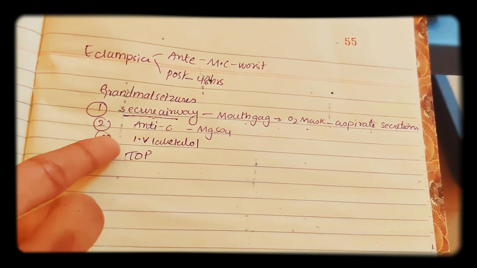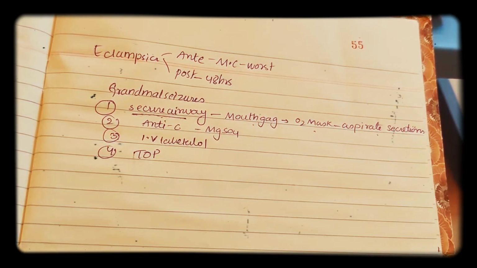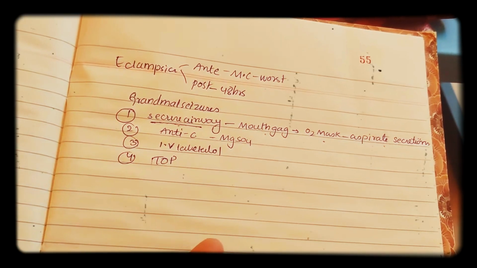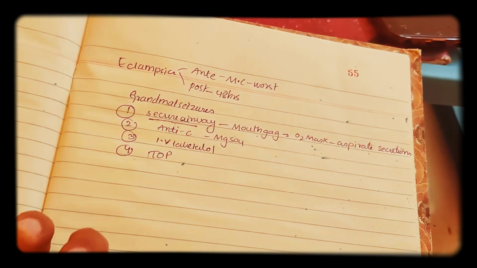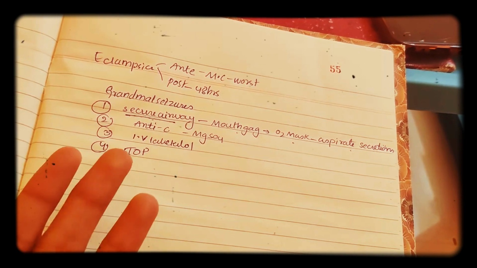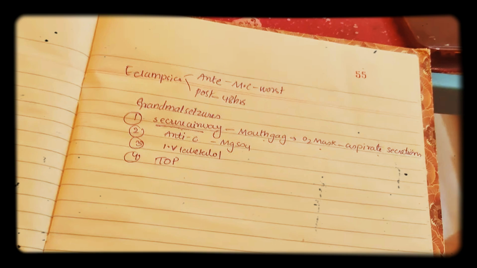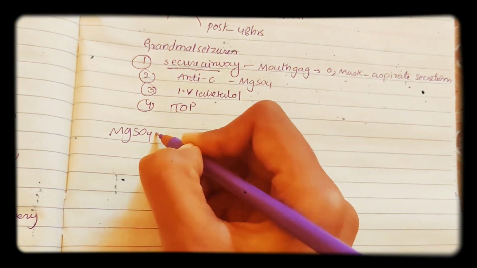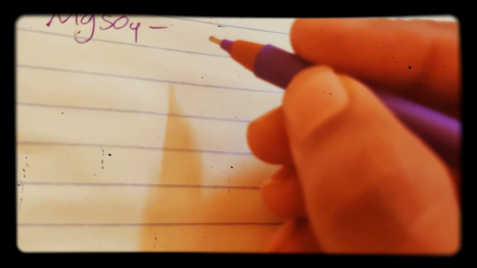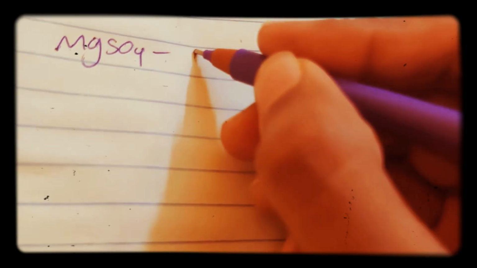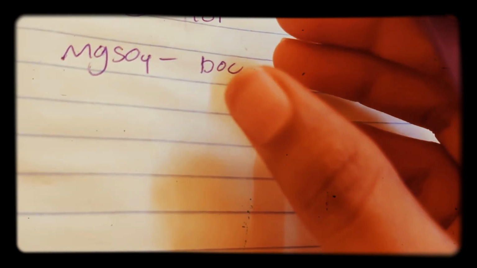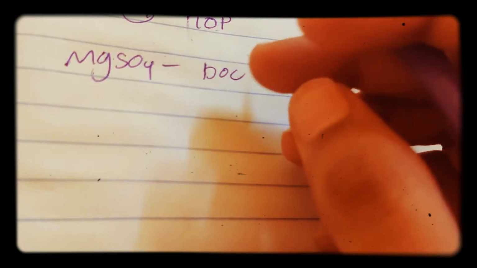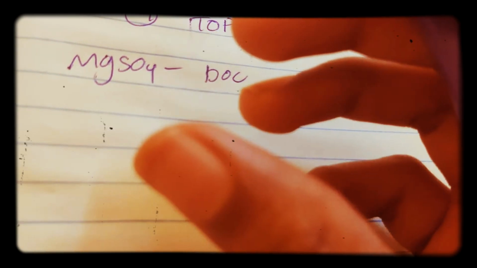After doing all this, if the convulsions are not decreasing and the hypertension is not decreasing, then the definitive management will be termination of pregnancy finally. So now let us discuss magnesium sulfate. As we said, it is useful in treating convulsions. So what is the main reason? Let us check. Magnesium sulfate is a drug of choice to prevent and also treat convulsions in pregnancy and also hypertension.